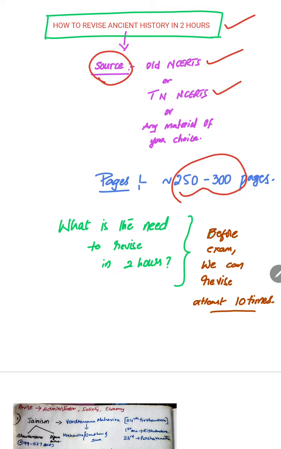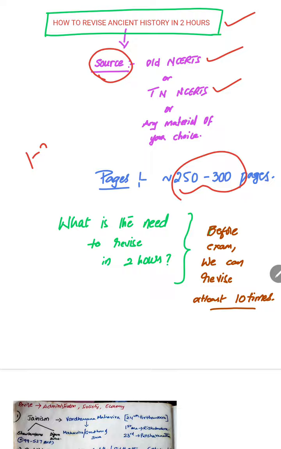So is it possible to read 300 pages in 2 hours? Yes, it is definitely possible, provided you have already completed reading at least once or twice before revising. Okay, the entire 300 pages you need to read at least once or twice.